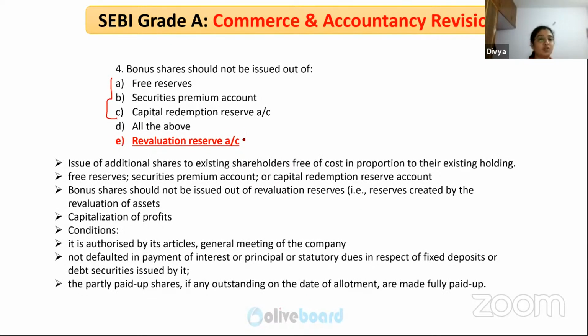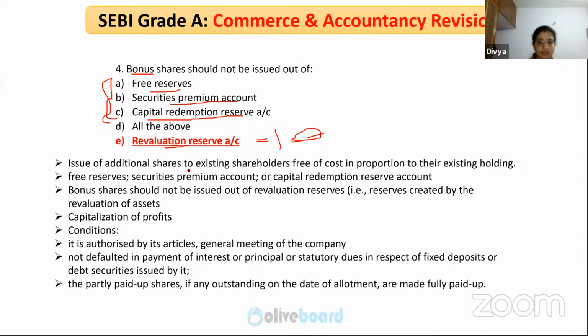It cannot be issued out of revaluation reserve, because this reserve is created out of your revaluation of assets, which is not the actual one. So free reserves is that reserve which you are accumulating as a part of your profits that you have earned year by year. Securities premium account also can be used to issue bonus shares. Then capital redemption reserve also can be used to issue bonus shares, but not revaluation reserve.